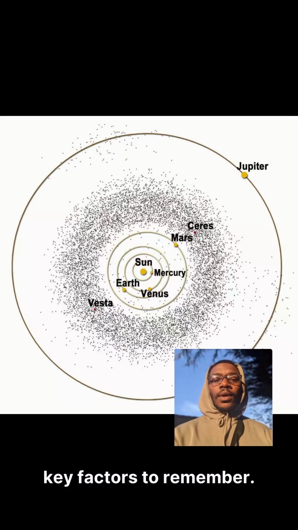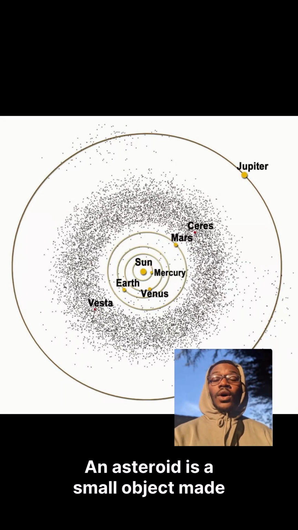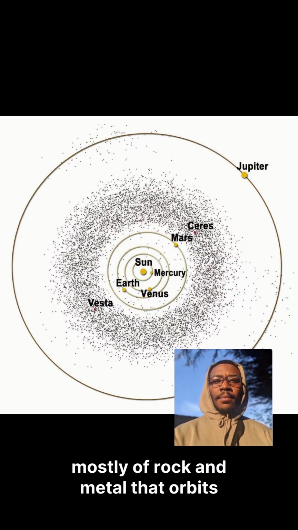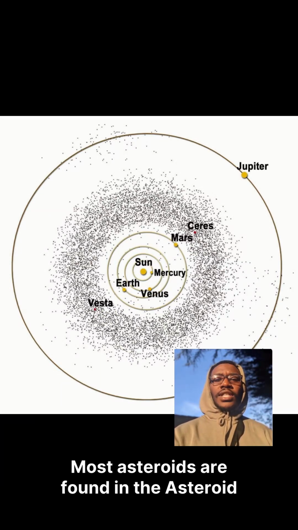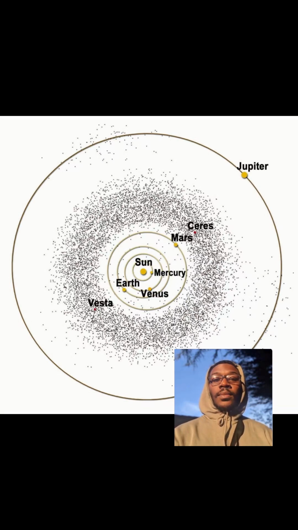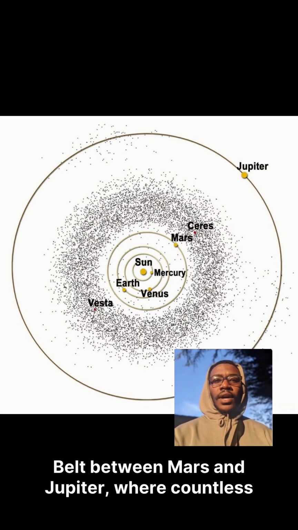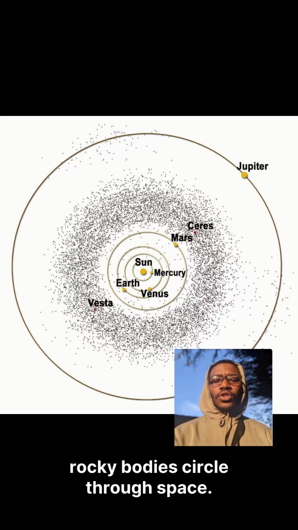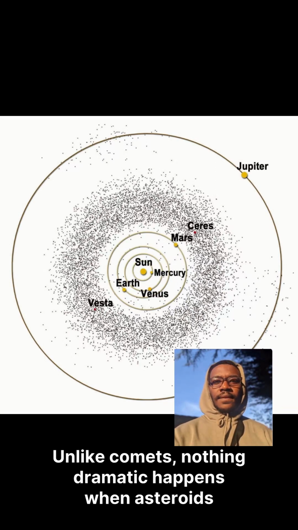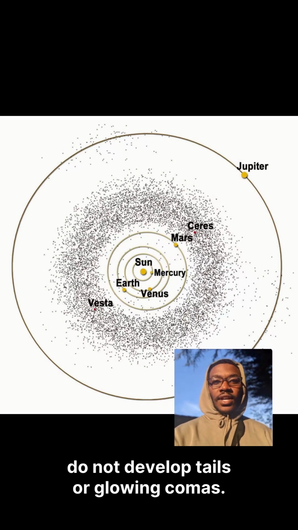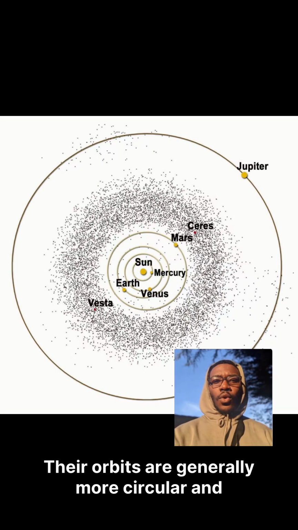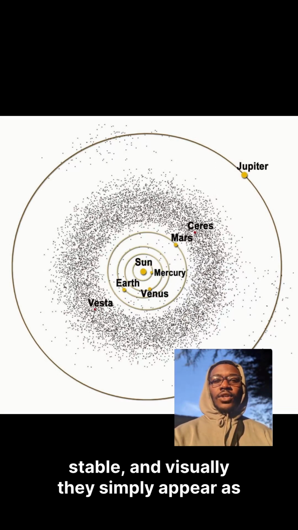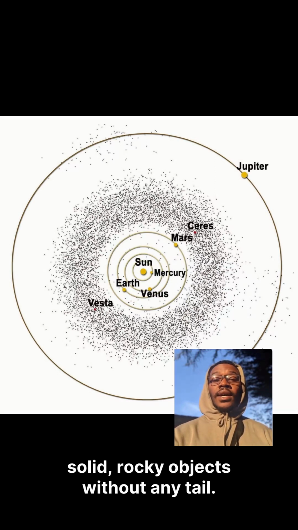Key factors to remember. An asteroid is a small object made mostly of rock and metal that orbits the Sun. Most asteroids are found in the asteroid belt between Mars and Jupiter, where countless rocky bodies circle through space. Unlike comets, nothing dramatic happens when asteroids move closer to the Sun. They do not develop tails or glowing comas. Their orbits are generally more circular and stable, and visually, they simply appear as solid, rocky objects without any tail.